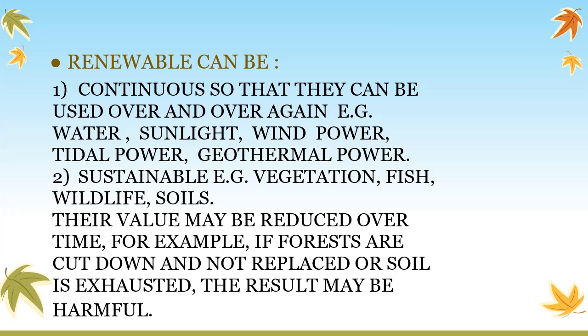Renewable resources can be continuous, so they can be used over and over again. We can use them in so many ways and so many times. These are reusable, like water and sunlight. We have water in the water cycle: water evaporates, then it condenses, and then it precipitates. Then we have sunlight.